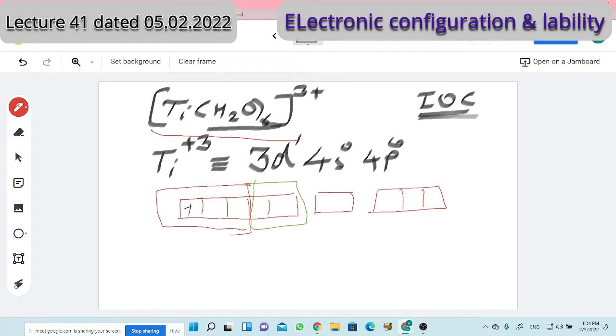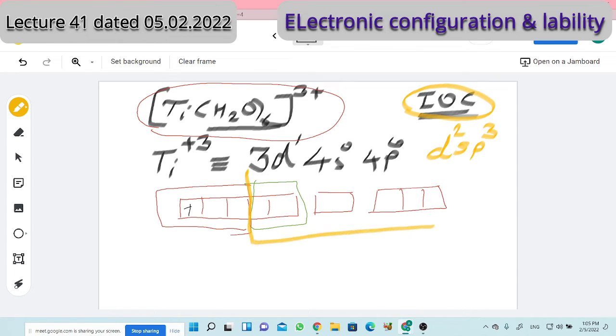For this complex [Ti(H2O)6]3+, which hybridization should be there? I said inner orbital complex, so the hybridization will be d2sp3. These orbitals undergo hybridization, and in them the electrons come from the ligands, water molecules; six ligands means six lone pairs.